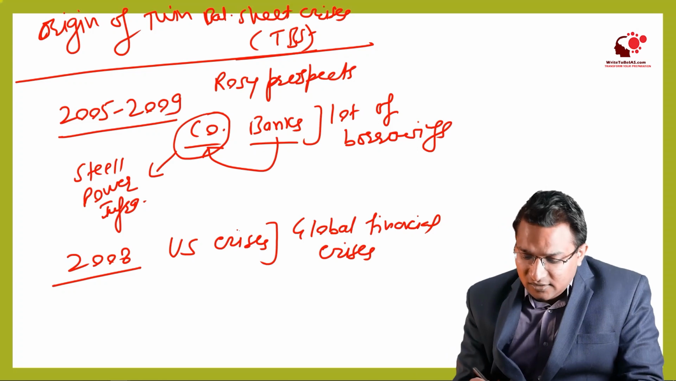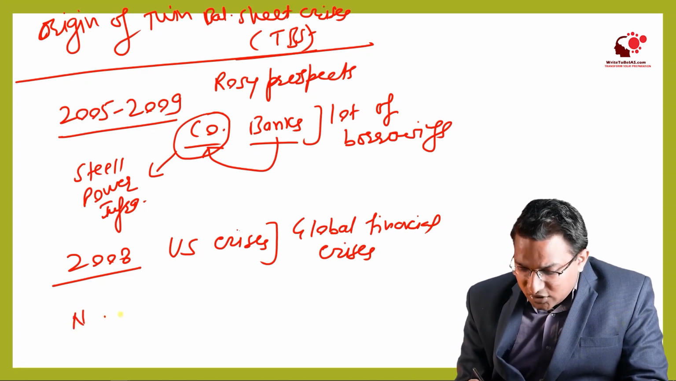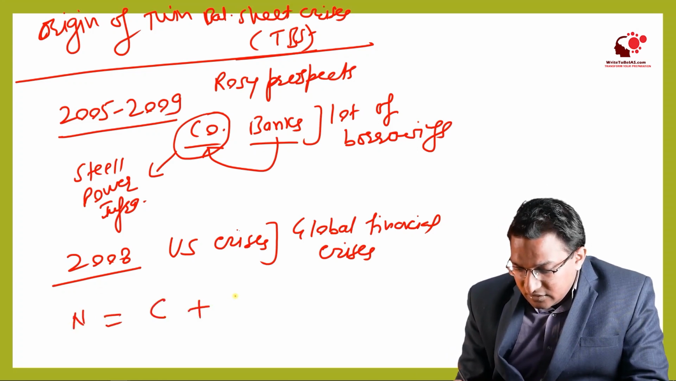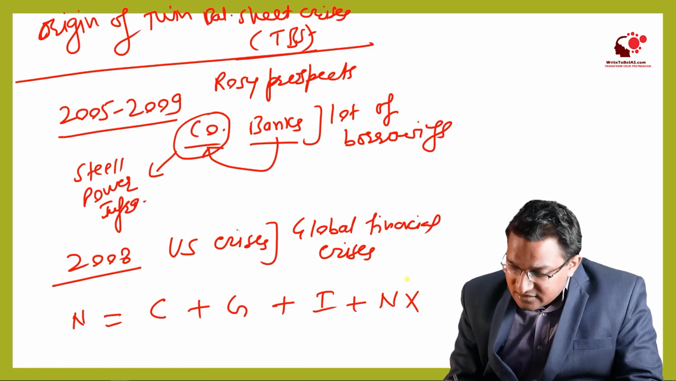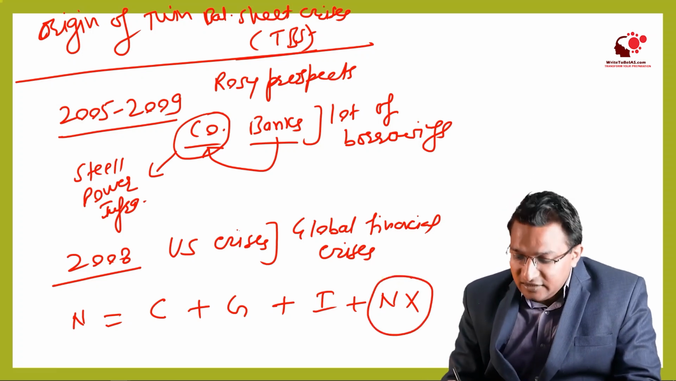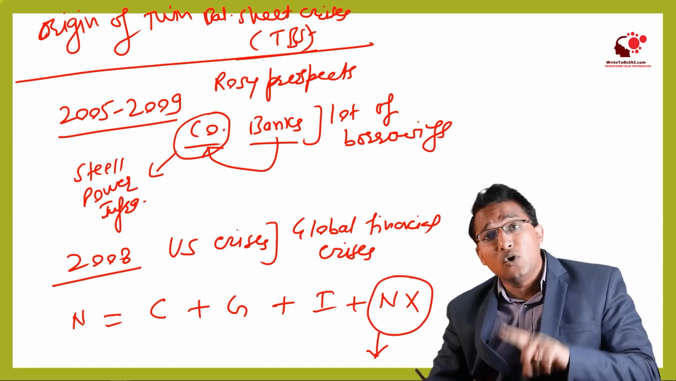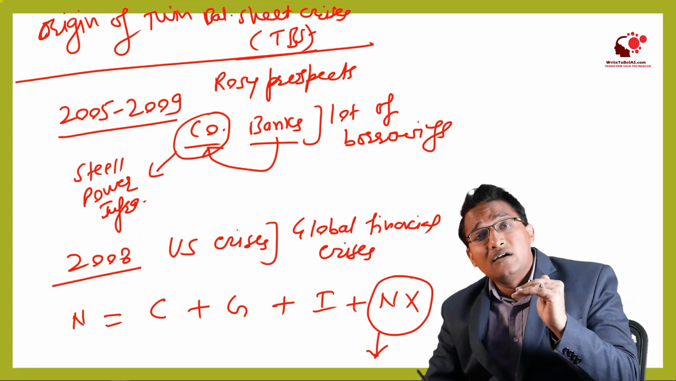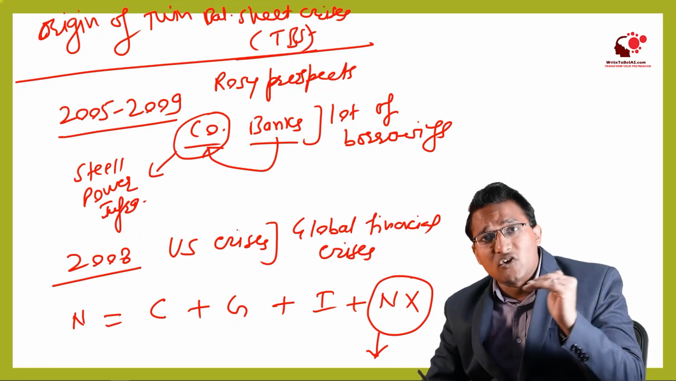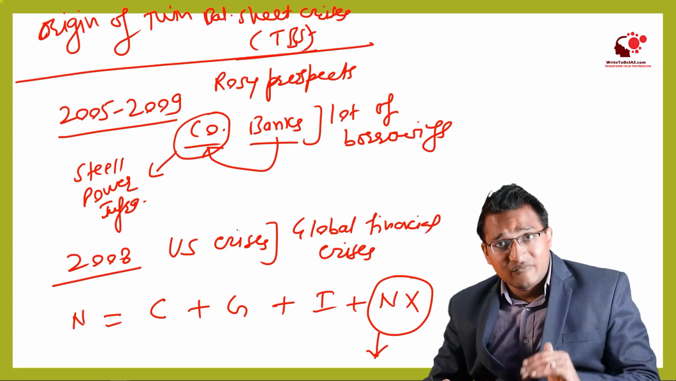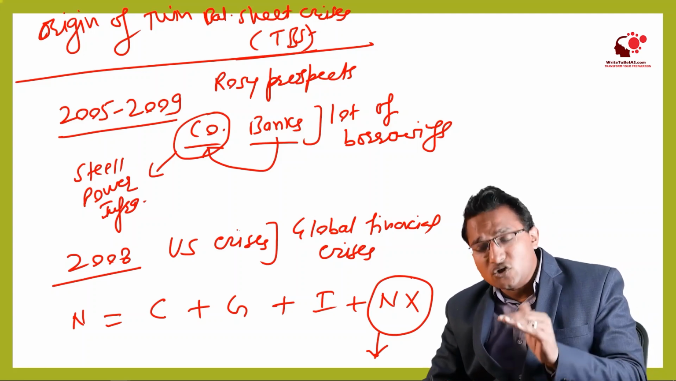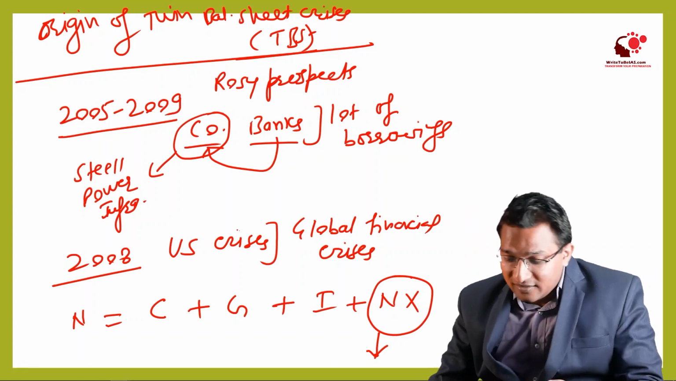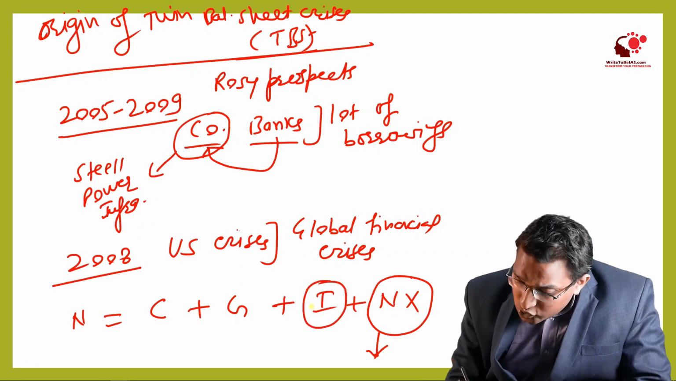So if we see the equation C plus G plus I plus NX, out of this, NX or the exports went down. Why did it go down? Because clearly, when the global scenario is of crisis, then demand will be less. When the demand is less, the exports will be less. So overall, the net exports went down. Right? Secondly, the investments also came down.